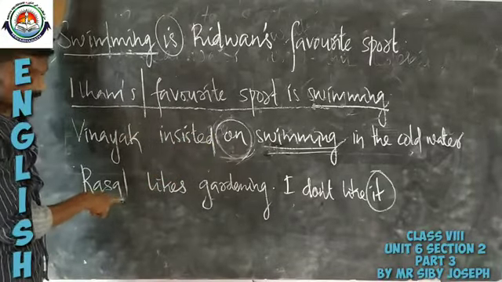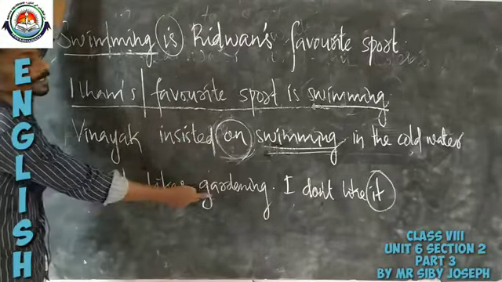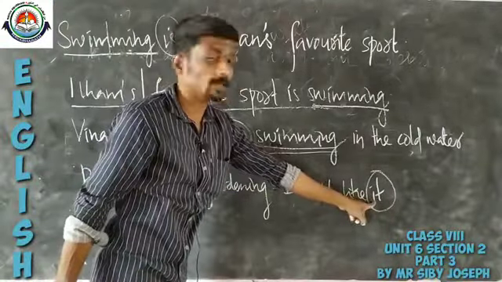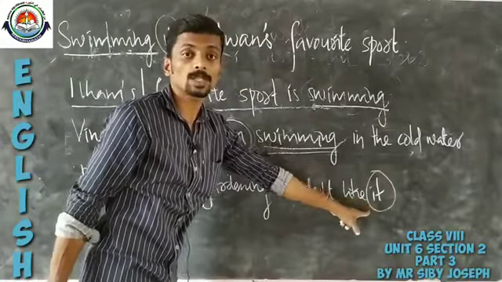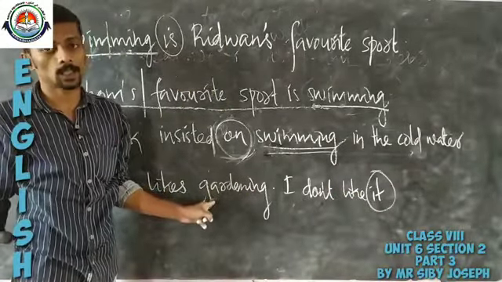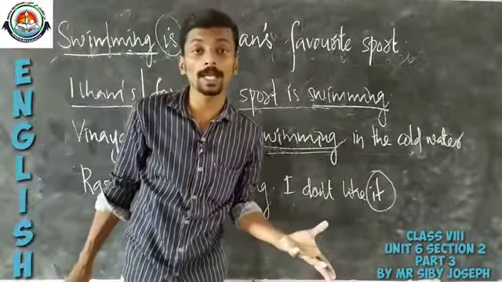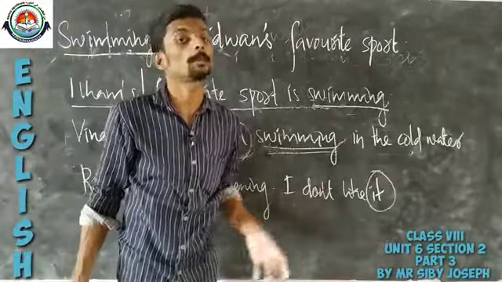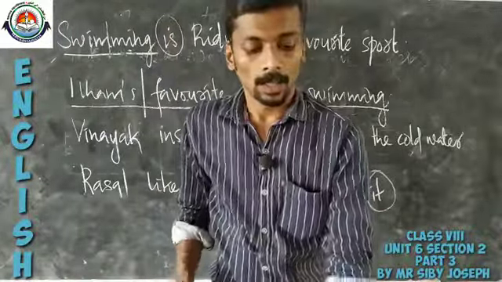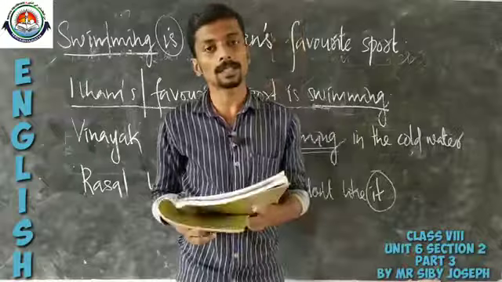And in the last sentence, Russell likes gardening, I don't like it, the pronoun it is used to substitute the gerund gardening. So, a gerund can also be substituted with a pronoun. These are the things you have to remember while going to this section.